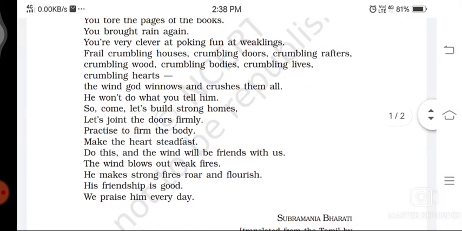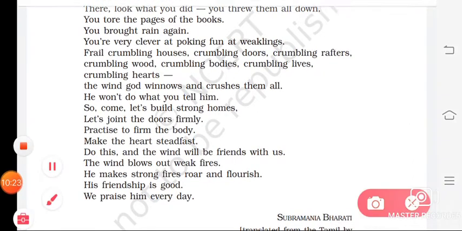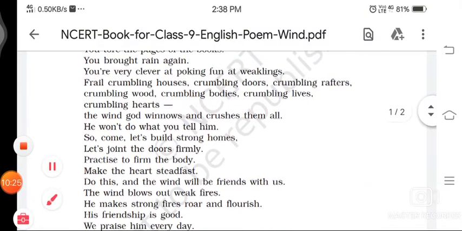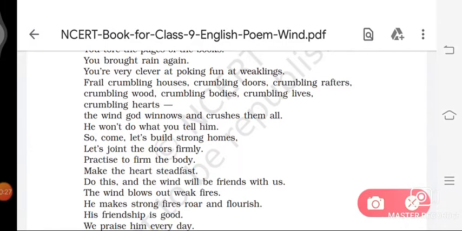Now we read the third paragraph. Frail crumbling houses, crumbling doors, crumbling rafters, crumbling wood, crumbling bodies, crumbling lives, crumbling hearts. The wind gods, we know, and crush them all.